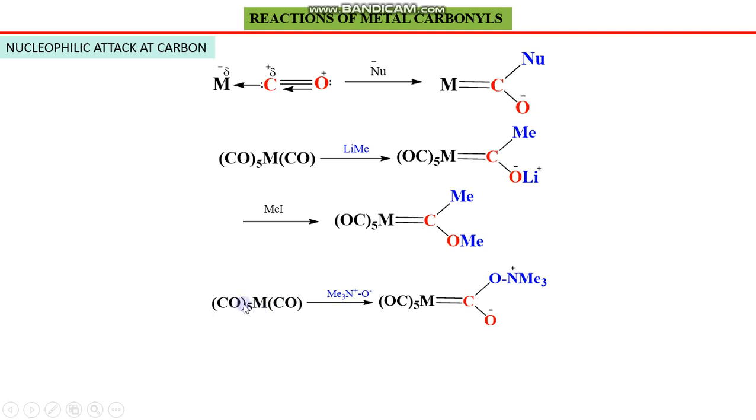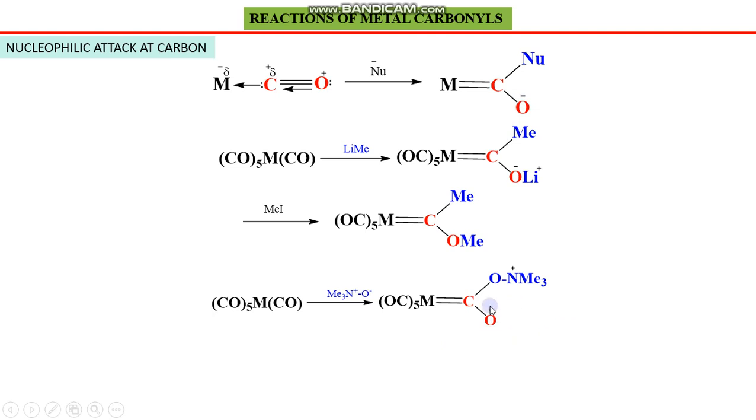Once again, we have to consider only one carbonyl, because the reaction will be carried out at one carbon atom, not more than one. This carbon is now sensitive to attack by a negatively charged site of a species. So this will be attacked by oxygen, and again the negative charge will get polarized on oxygen.